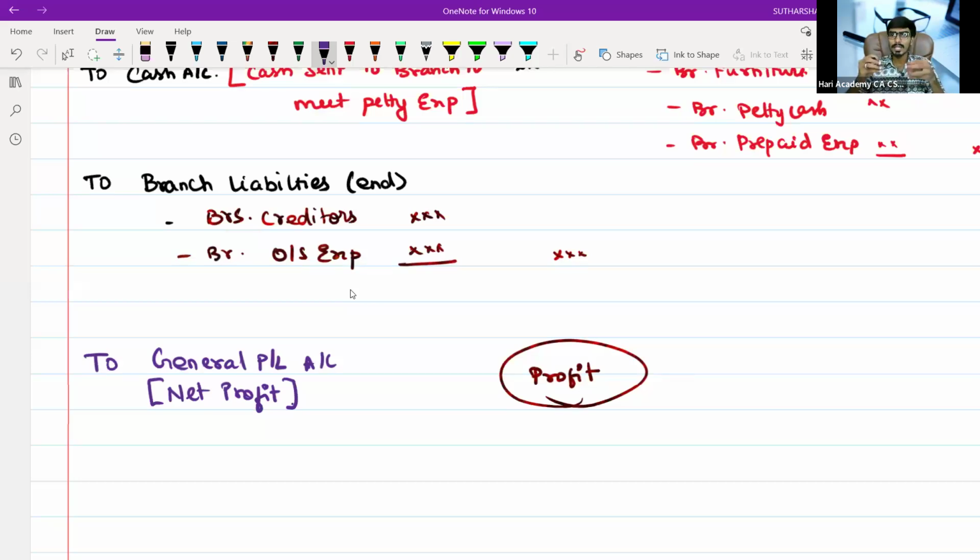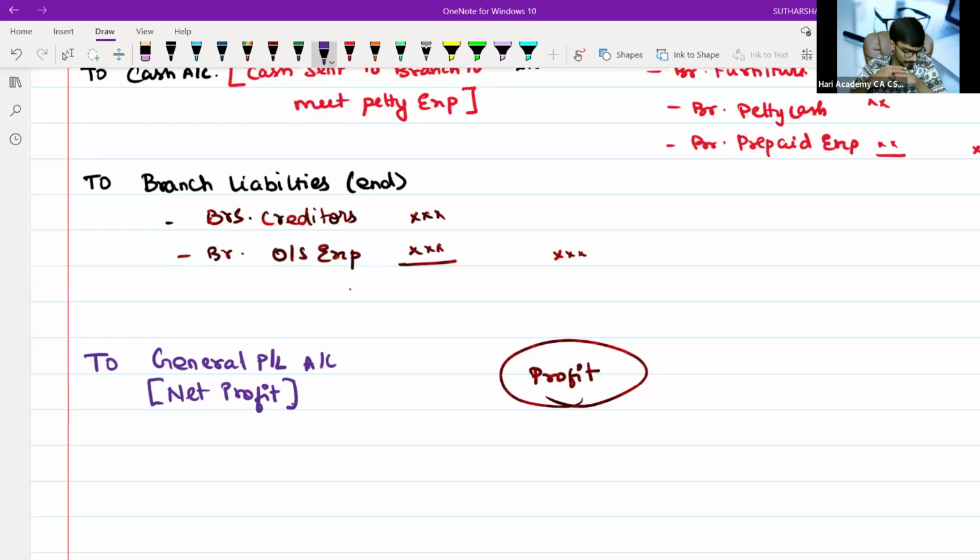Why is it necessary to prepare a branch account? To prepare a branch account is to check the efficiency of that particular branch, whether that branch is having a profit motive or is making a loss. If that branch is making a loss, instead of making losses, I can close that branch and open a new branch where my demand is. So basically, the branch account is prepared to find out the efficiency and the financial position of the business.